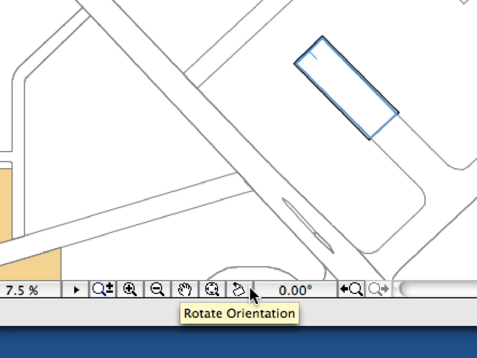We will use the Rotate Orientation feature of ArchiCAD to perform the necessary action. This enables us to temporarily rotate the project orientation of the floor plan. This way, we can rotate the axis of inclined directions with the horizontal and vertical directions to ease our work. Click the Rotate Orientation button on the horizontal scroll bar at the bottom of the floor plan window.